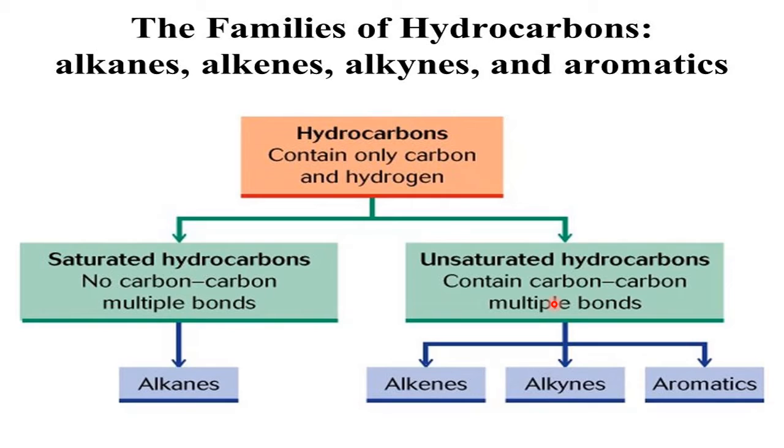And these saturated hydrocarbons are also known as alkanes. And in the unsaturated hydrocarbons, again there are three types. One is alkenes, the other one is alkynes, and the other one is aromatics. All these we already learned in the 10th class, this chart. This is a small recap for you from the 10th class.